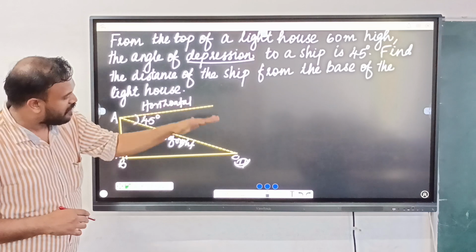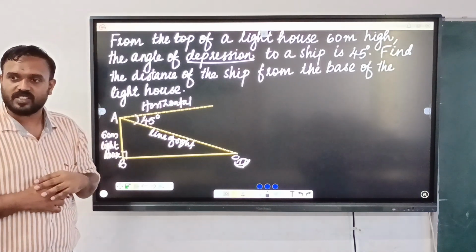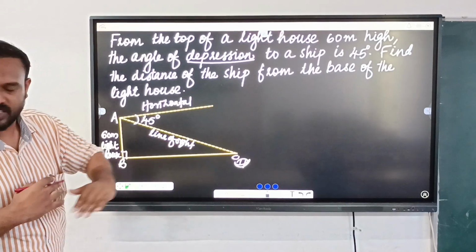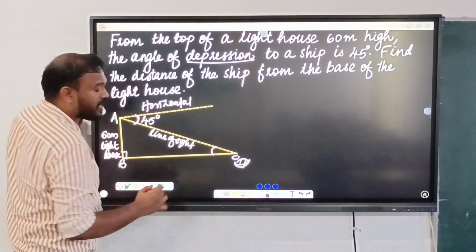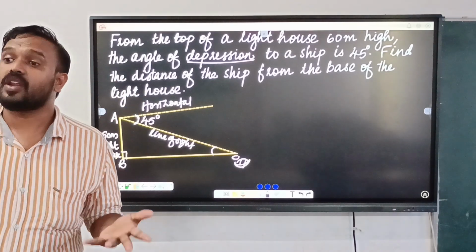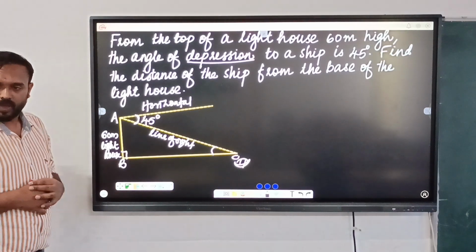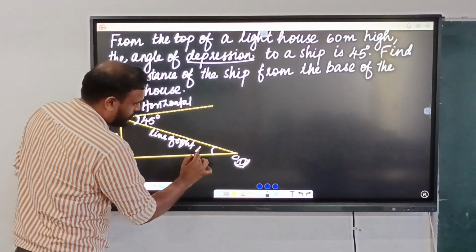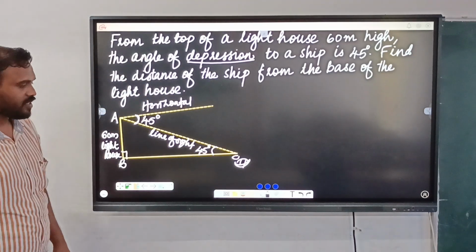See, the horizontal level and the ground level are parallel lines, is it? Because this horizontal is parallel to the ground level. So these two angles, what will be their value? Equal. Then how do you understand that they are equal? Yes, alternate angles. So these angles are alternate angles.